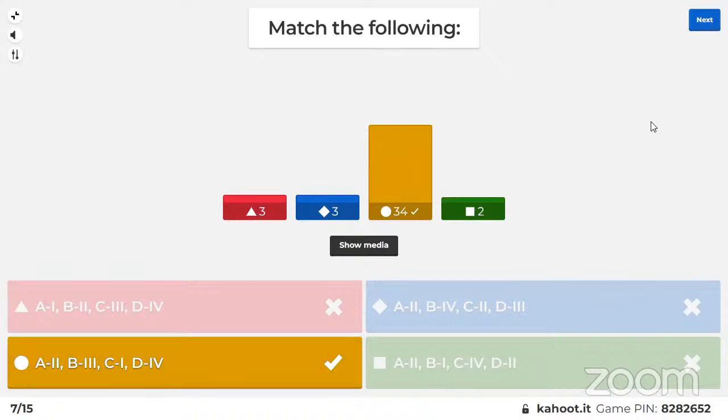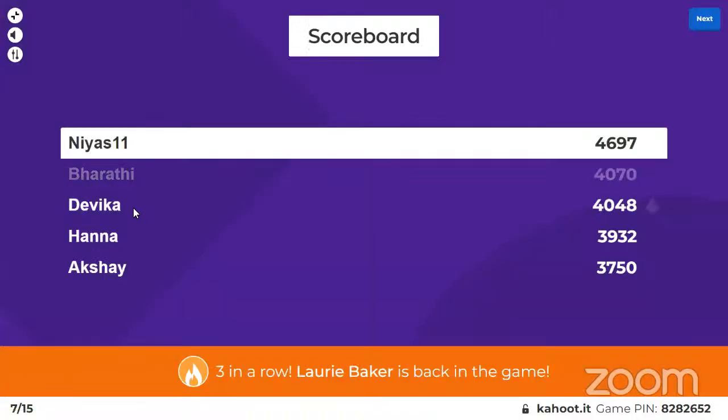So moving on to the leaderboard again. Slight changes in the leaderboard, slight rearrangements. Nias has still retained the top spot with 4697 points. Second spot goes to Devika, who has climbed up 1 point with 4563 points. Third spot goes to Bharati with 4503 points. Fourth spot goes to Hanna, and the fifth spot goes to Akshay.